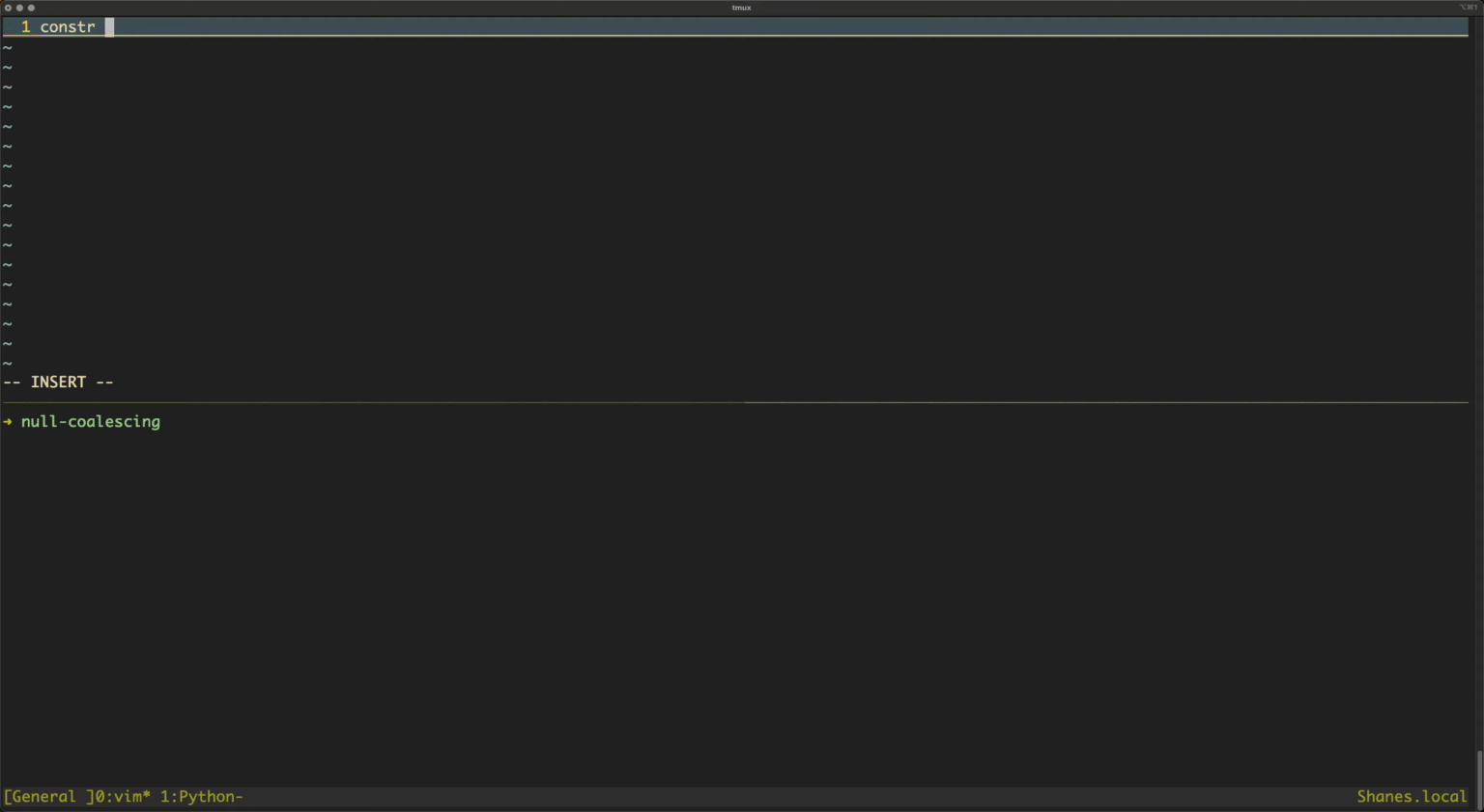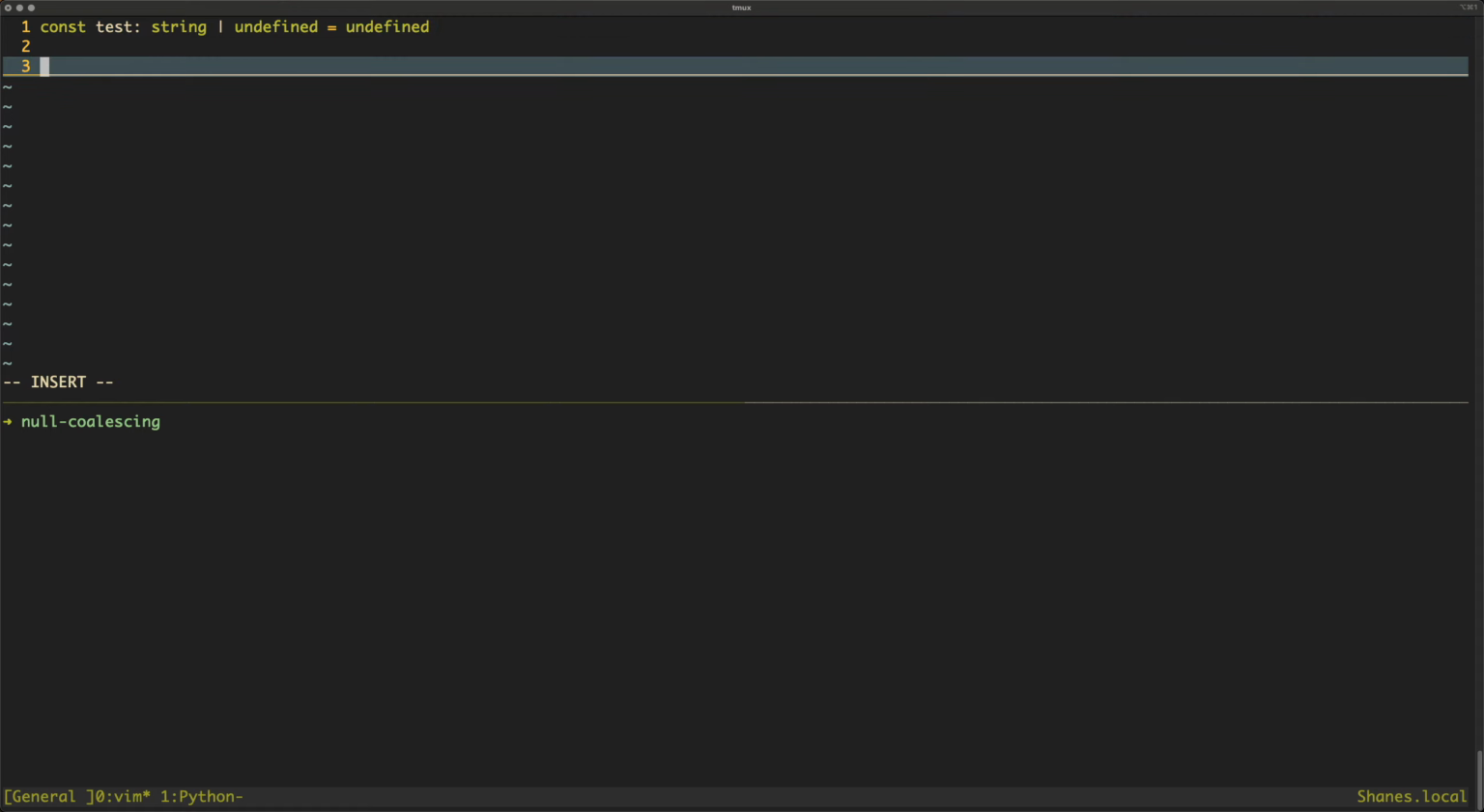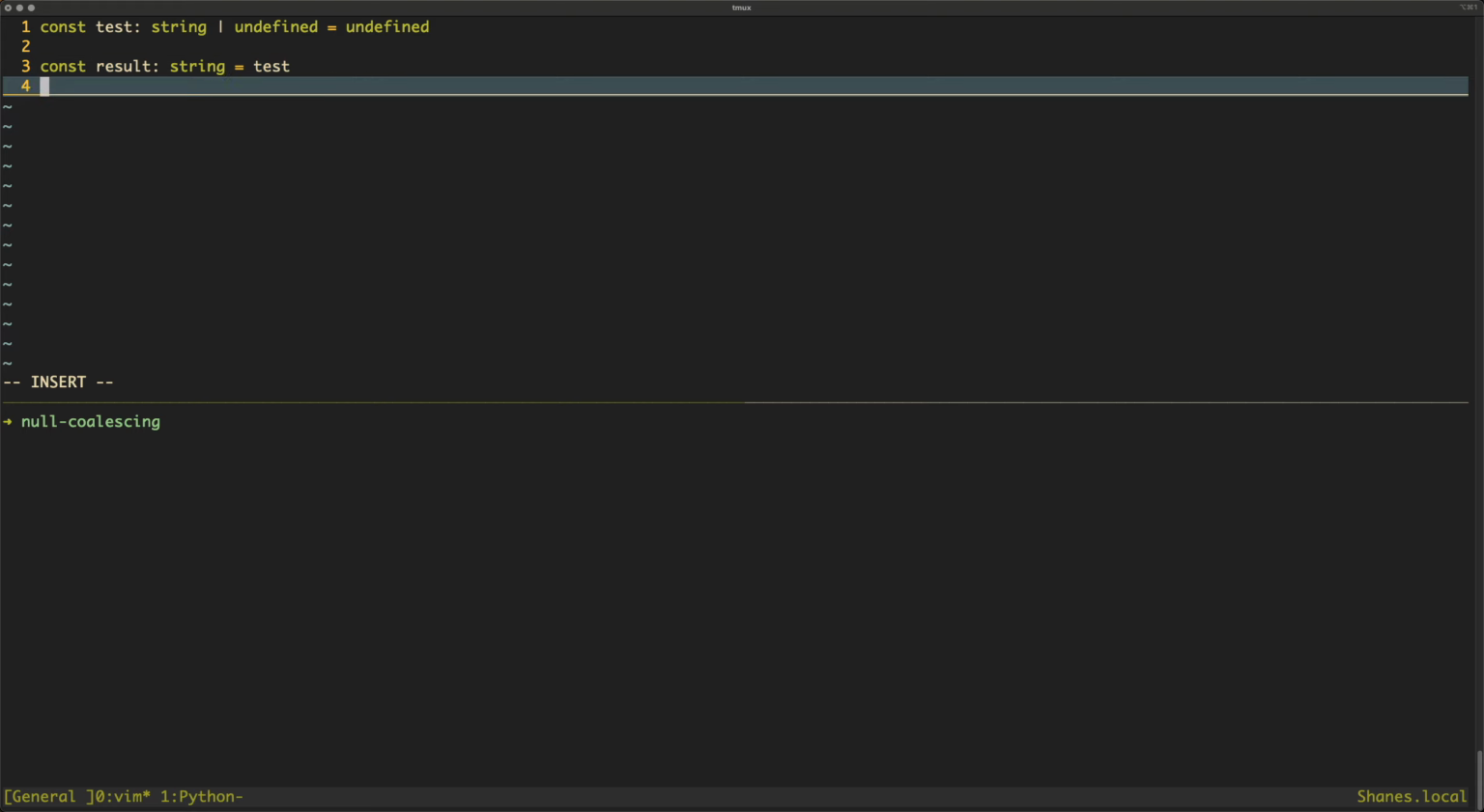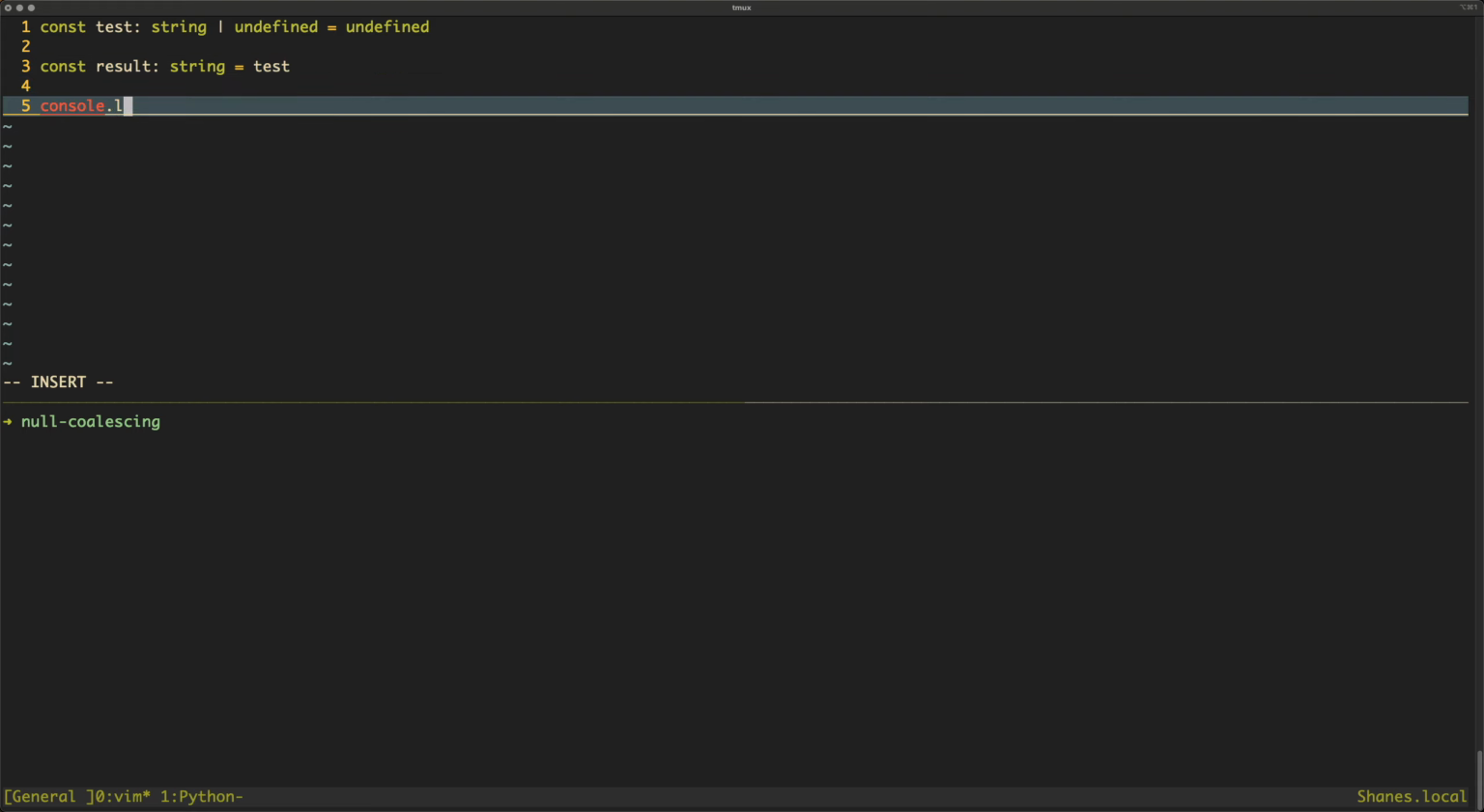So, if we create a basic variable here and just make it a string and give it the option of being undefined, and then set it as undefined. In this case, it being undefined, you shouldn't really set things deliberately as undefined, but whatever. In this case, we're going to do that. And then I create a variable called result, which should just be a string. And then I try and assign test to result and then log the result.